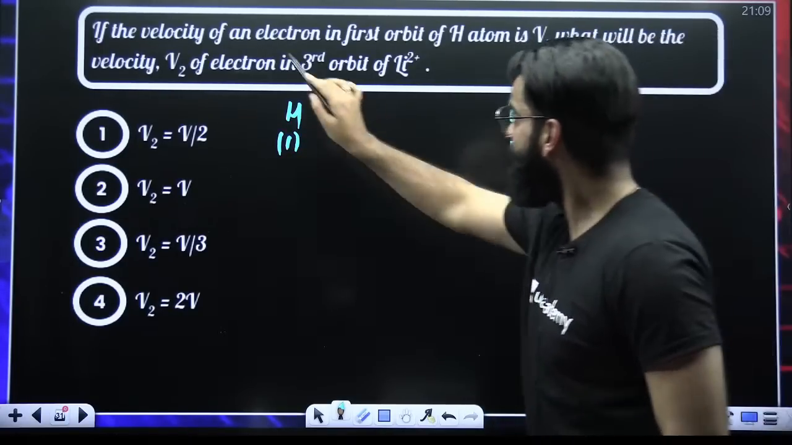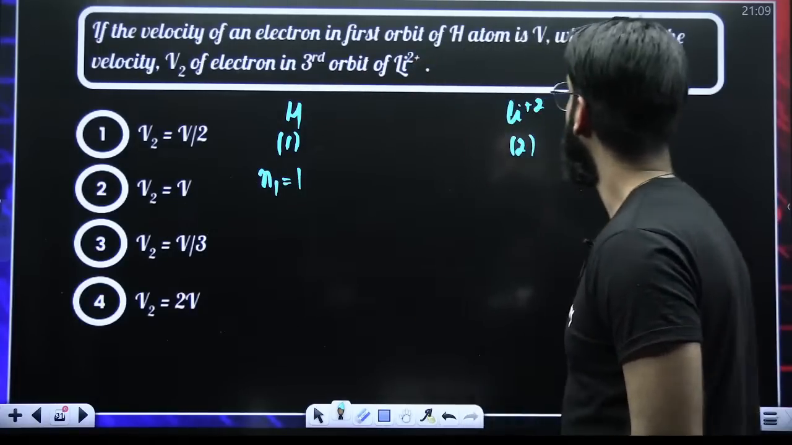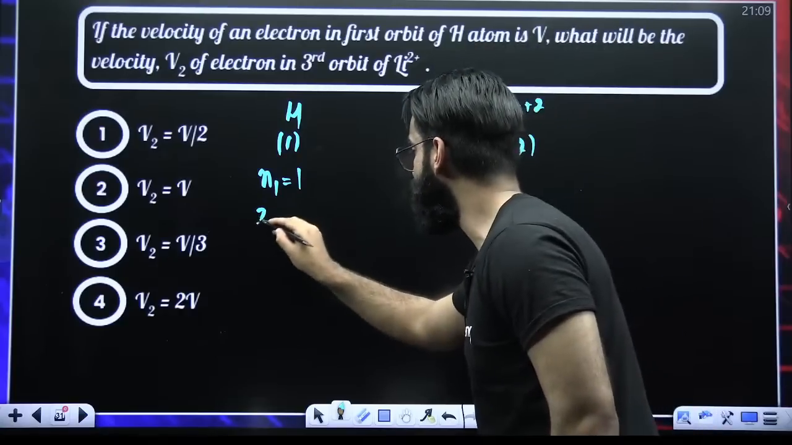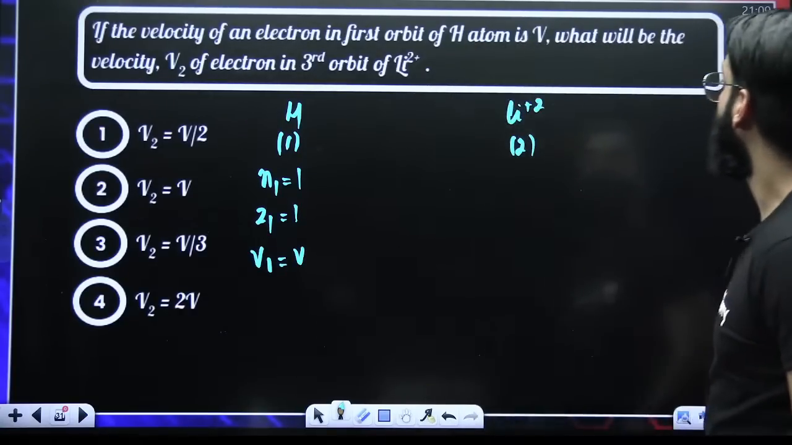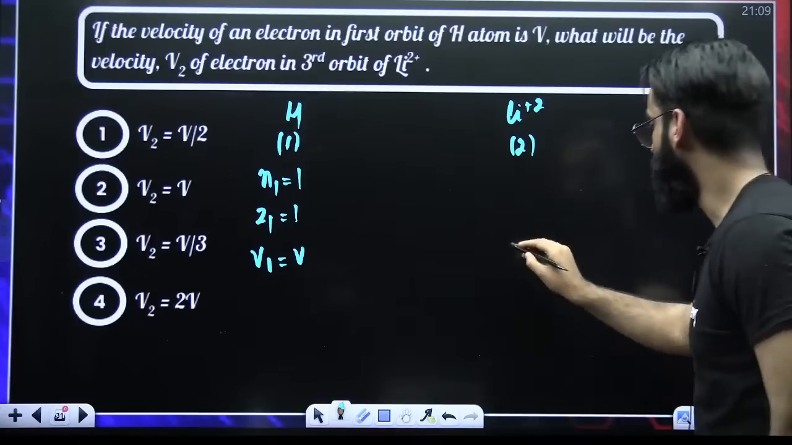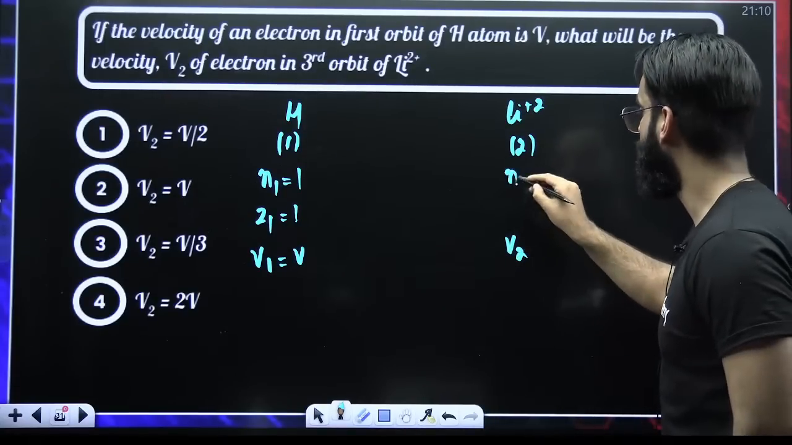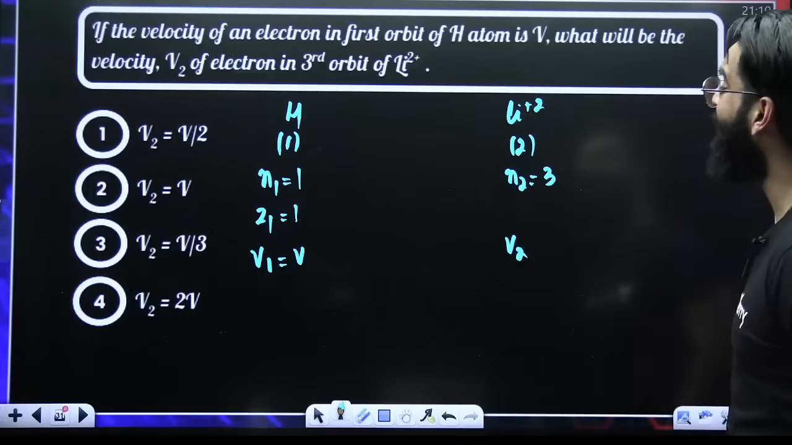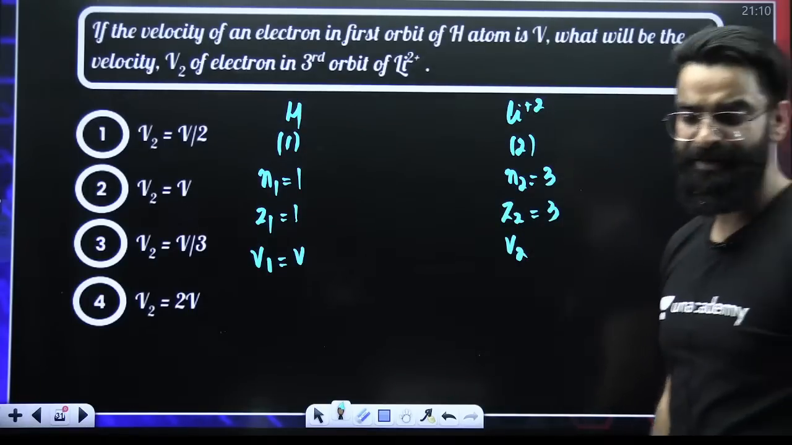Tell me one thing. If the velocity of the electron in the first orbit, it means N1 is 1 here, right? First orbit of hydrogen. For hydrogen, atomic number is 1. And velocity V1 is given as V. What will be the velocity V2 of the electron in the third orbit of Li di positive? Hydrogen, helium, lithium. Okay. Which formula will I be using, 1 or 2?